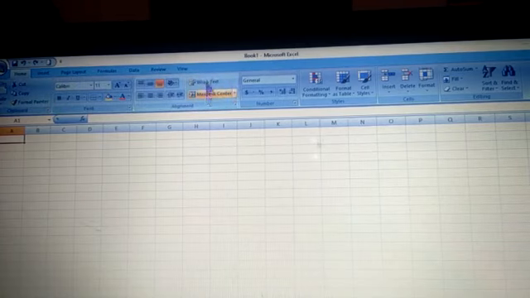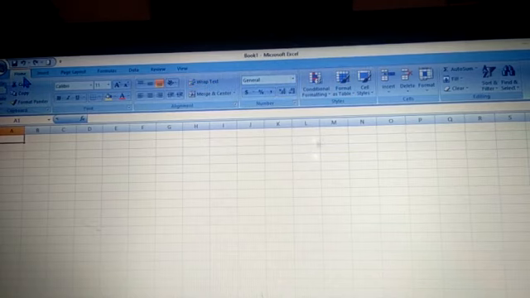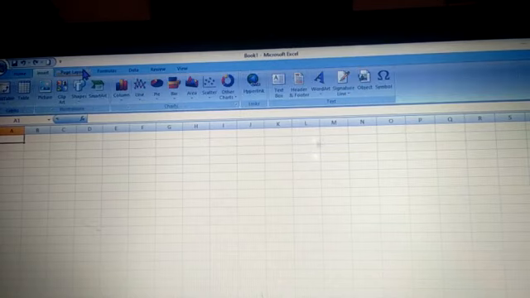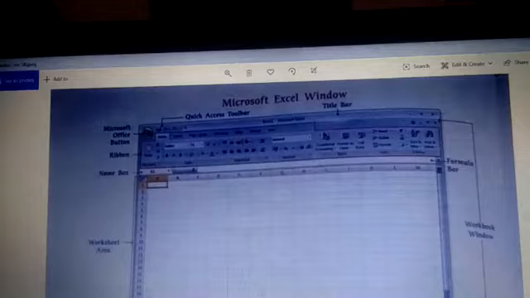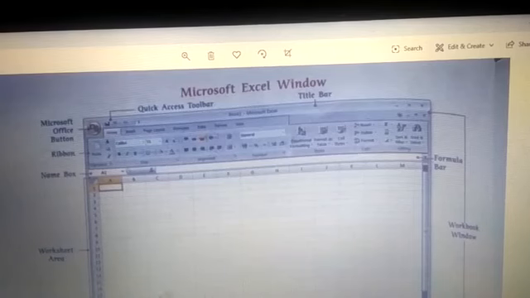This is the ribbon, and on this ribbon you will find all sorts of toolbars that you will use in Excel. Okay, and these are tabs: home tab, insert tab, page layout tab. With every tab you can see there are different types of commands and tools that you can use. Fine, and this is the ribbon part. Okay, now let's get back to your chapter, children. So children, I already told you this ribbon part, right?